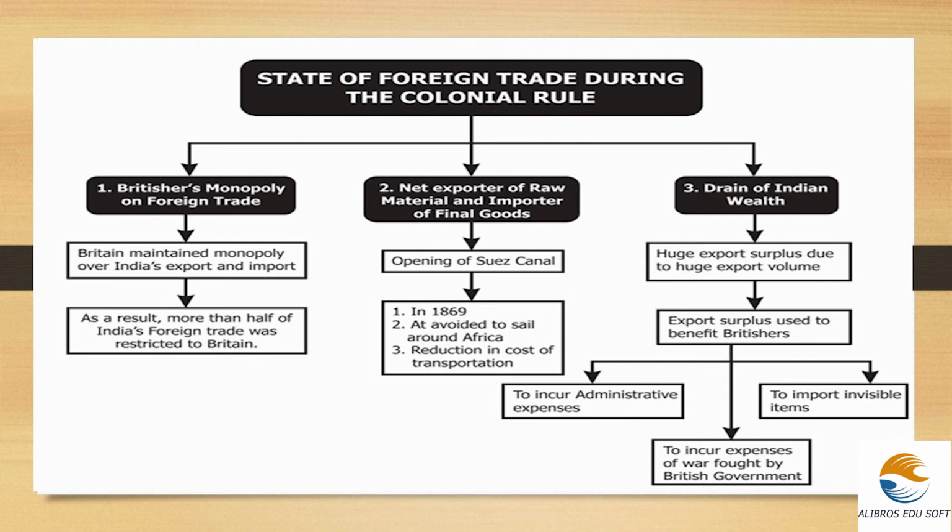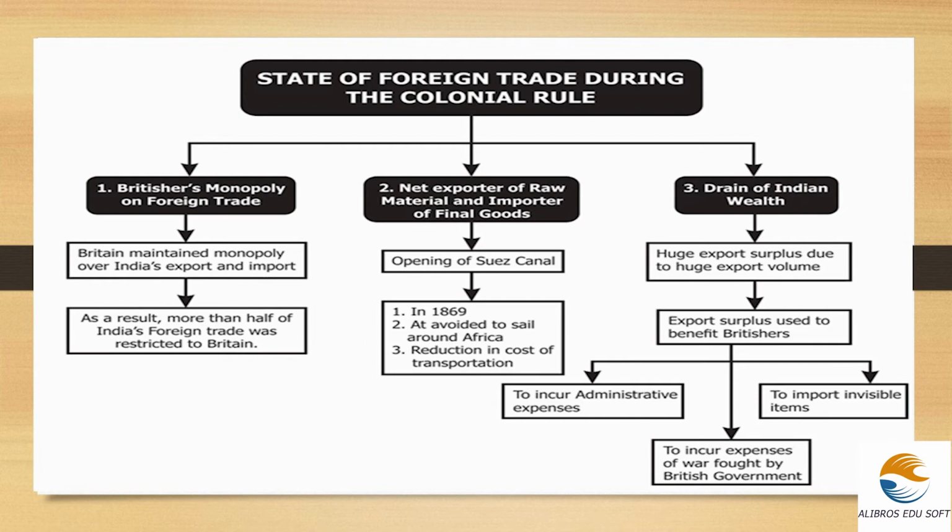Third one and the most important one is the drain of Indian wealth. Drain of Indian wealth mainly deals with the huge export surplus due to huge export volume. In the initial period, India used to get a huge export surplus as we indulged in huge export volume. We used to export to more countries, but after the coming of the British, the export of all these goods, mainly raw silk, cotton, sugar, cement, paper, all decreased. Thus, the export surplus as well as the earnings through that also decreased.